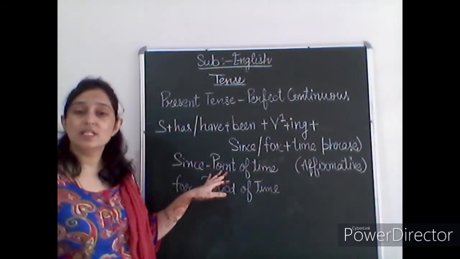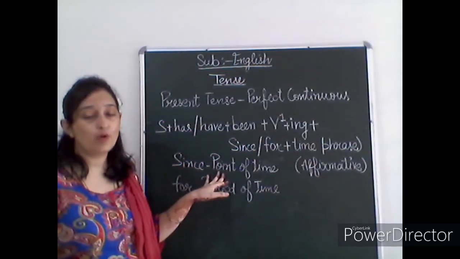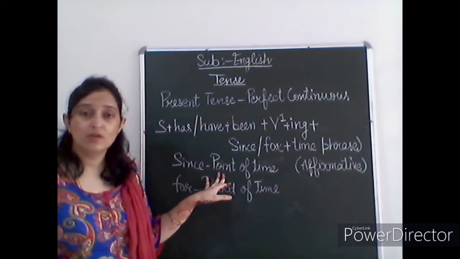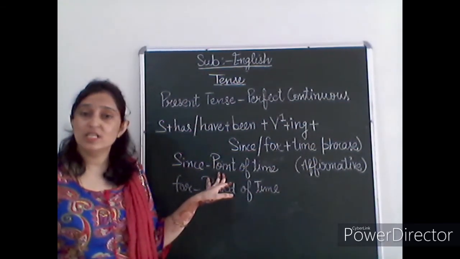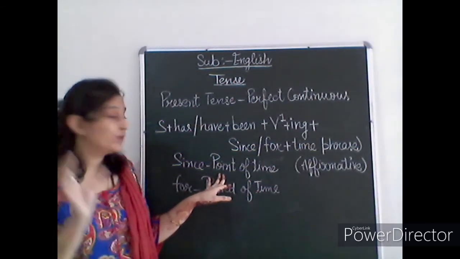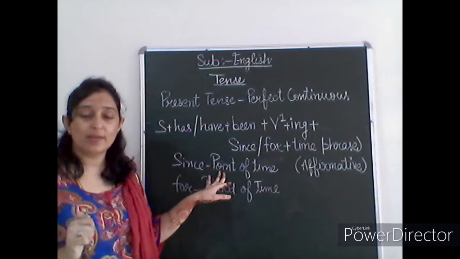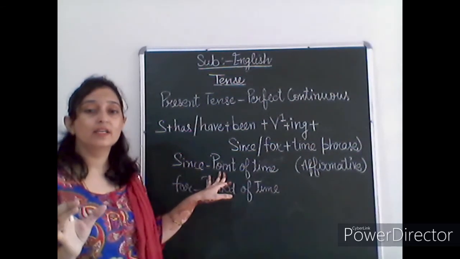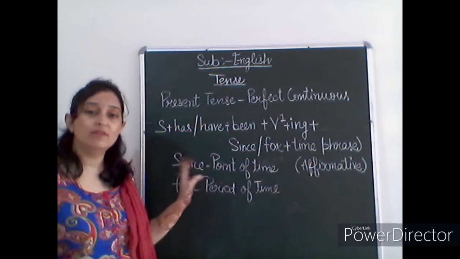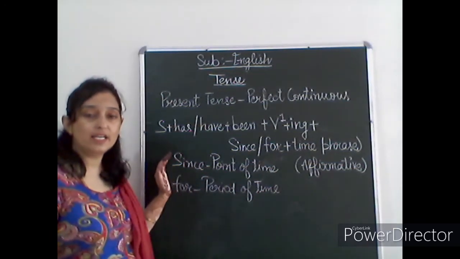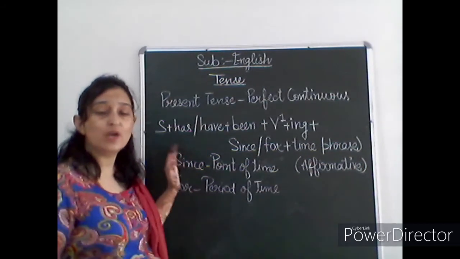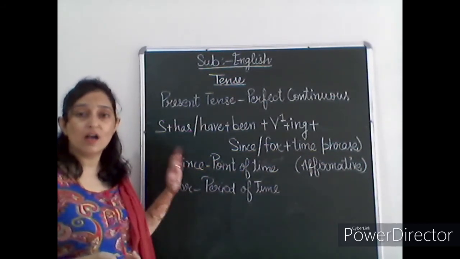Let's see. Just like you are writing here the point of time, 1985, or you can say 2011, or you can mention any date, the 17th of August or the 21st of July. So this is the starting point of time. If you are writing the starting point of time for the action, then we will write since 1985, since 2011, since 2001, since 2020, since 20th August.